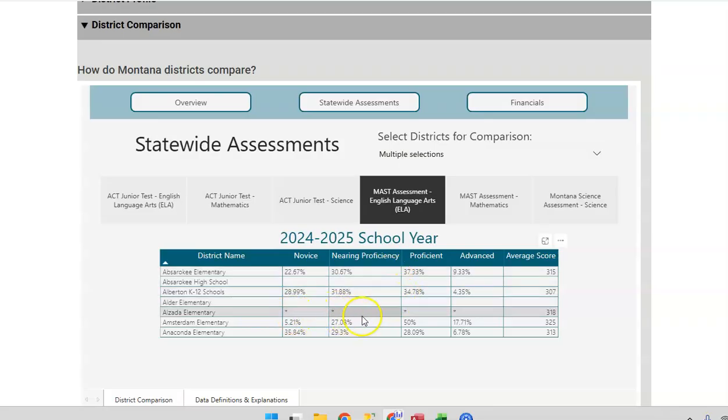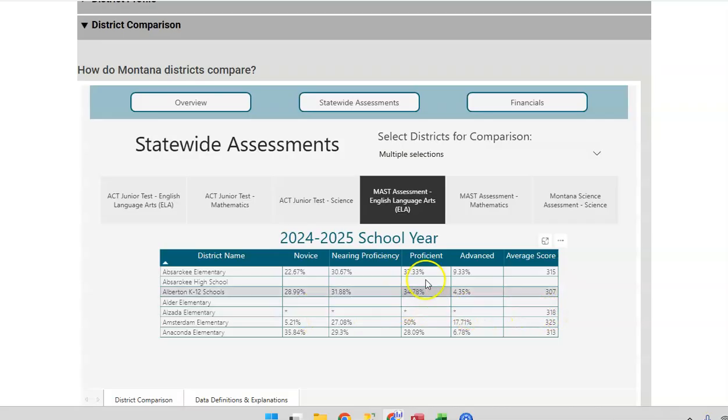And then just wanted to point out that these stars right here indicate that this school has data and they have an average score, but because they have so few students, these novice, nearing proficiency, proficient, and advanced are left blank. And my assumption is that the reason they're doing that is that if they had say one student in the novice level, they don't want anybody to be able to go in and try to guess who that student is. So they leave those blank, but you do get an average score there.